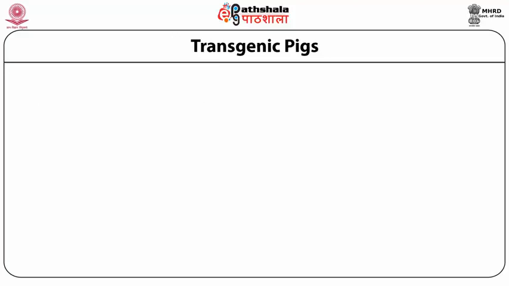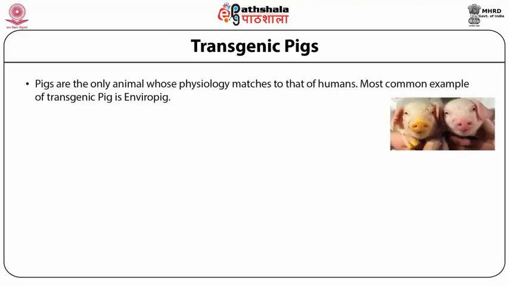We are going to discuss transgenic pigs. Pigs are the only animal whose physiology matches that of humans. The most common example of a transgenic pig is the Enviropig.